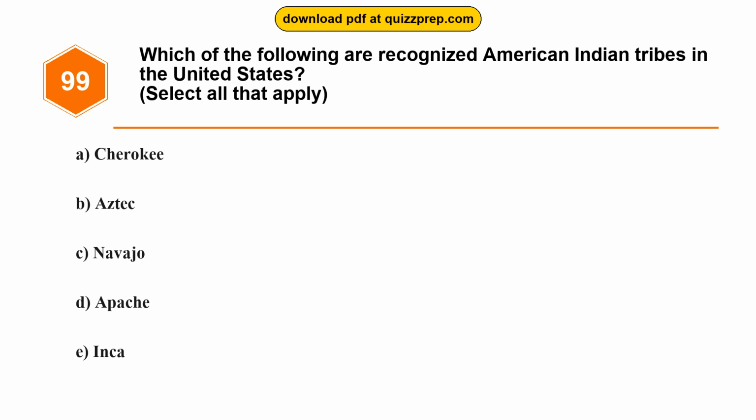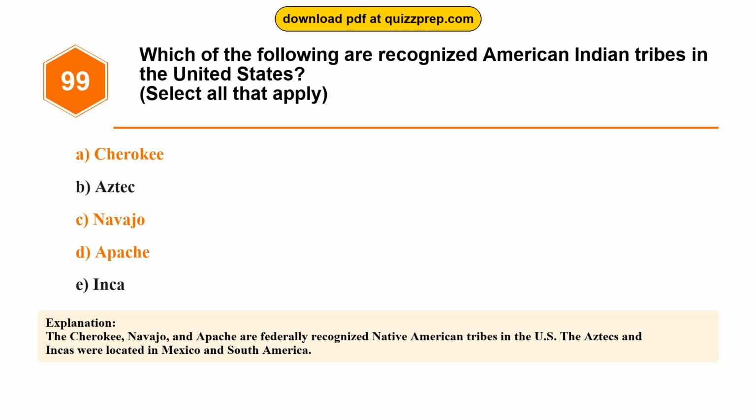Question 99. Which of the following are recognized American Indian tribes in the United States? Option A, Cherokee. Option B, Aztec. Option C, Navajo. Option D, Apache. Option E, Inca. The correct answers are options A and C and D. Cherokee, Navajo, Apache. The Cherokee, Navajo, and Apache are federally recognized Native American tribes in the U.S. The Aztecs and Incas were located in Mexico and South America.